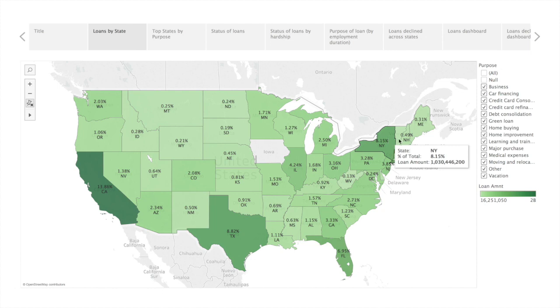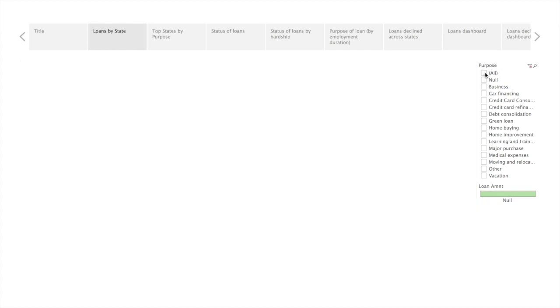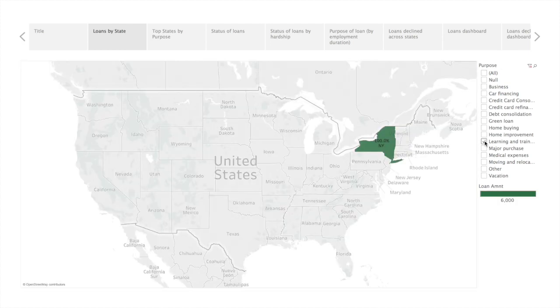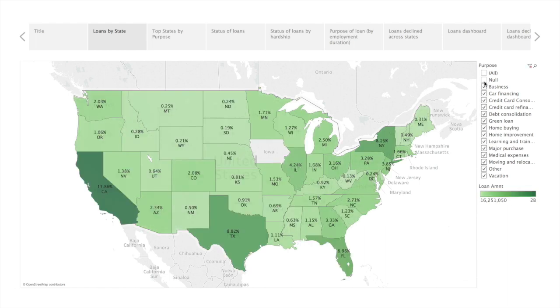One thing that stands out from this chart is that almost all loan applications for learning and training have come from the state of New York. This is a peculiarity, and at this time we are not sure about the reasons behind this. For now, let us choose all purposes and proceed with our analysis.